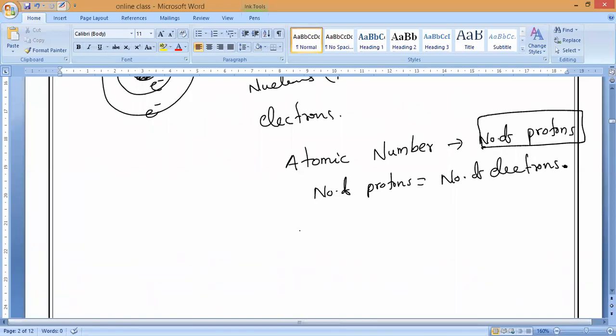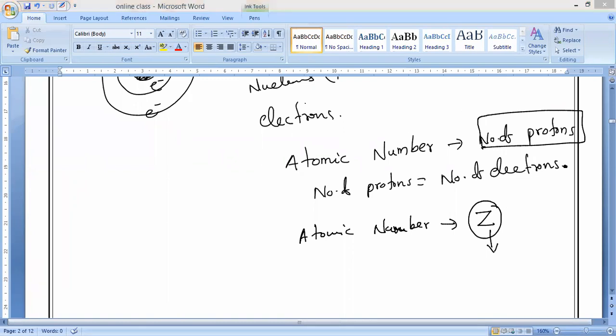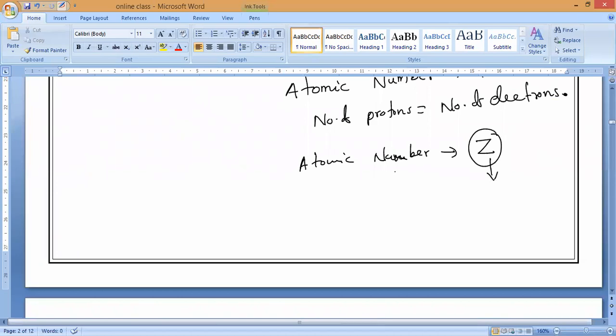We represent atomic number with what? Is atomic number going to change every time? Atomic number does not change. We represent it with Z. The number of protons for a particular atom of an element does not change. Whatever it is, it is not going to change at all, so it is always constant. Atomic number means the number of protons of an atom of any element, and it remains constant.